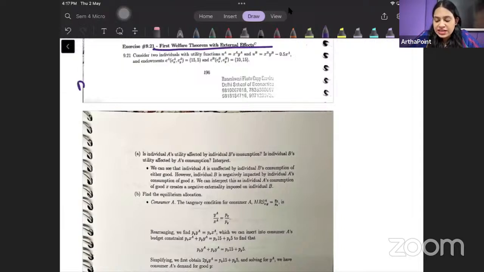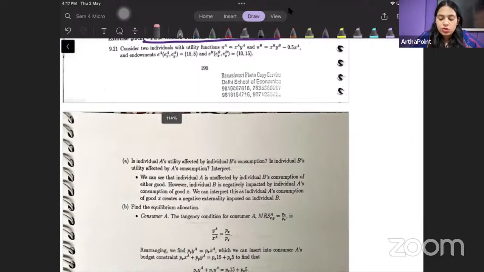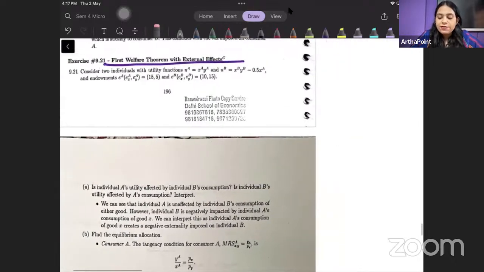This is DSEM applications that I'm just discussing with you. And in this, there is this numerical that I want to really go ahead and take, right? Let us try to see what this question is saying. So, it says, First Welfare Theorem with external effect. Dekho dhyan se, try to read it out, beta.